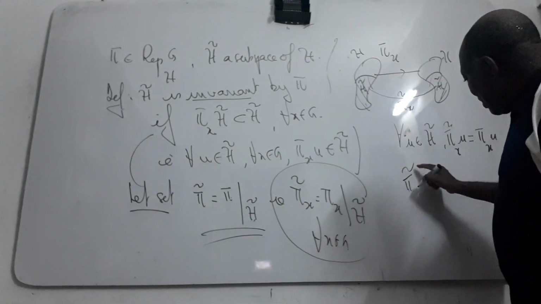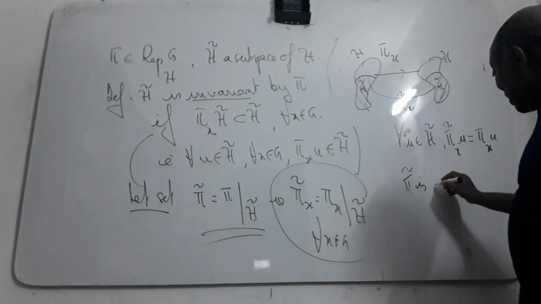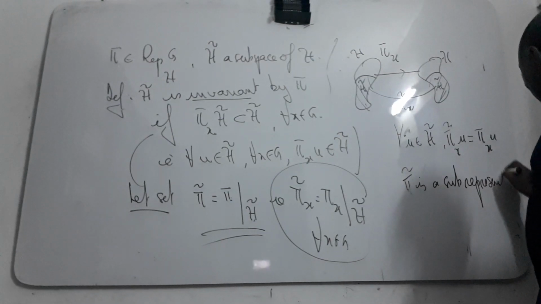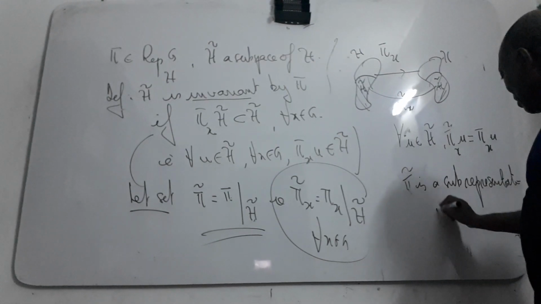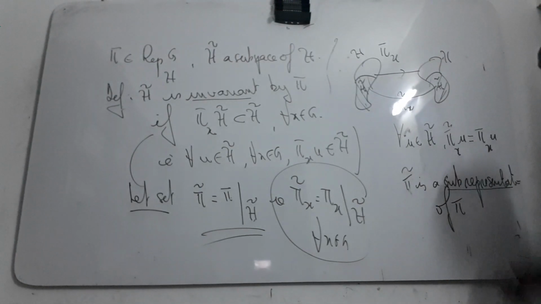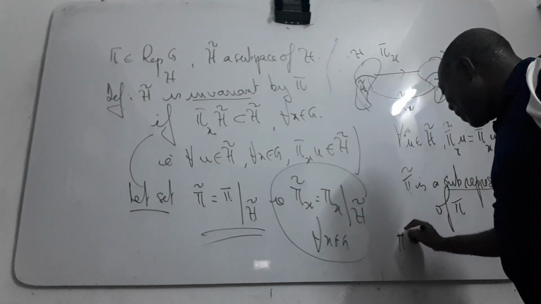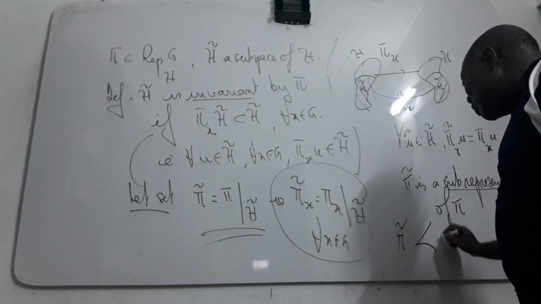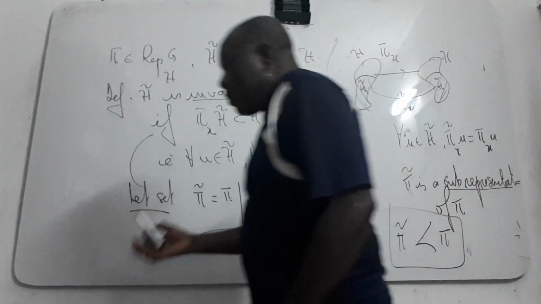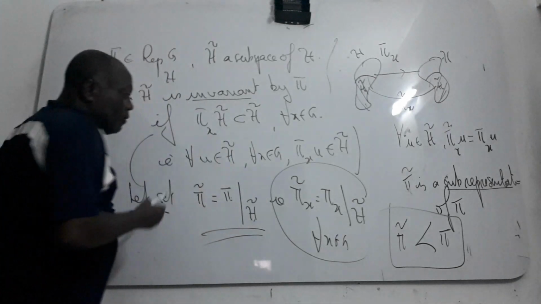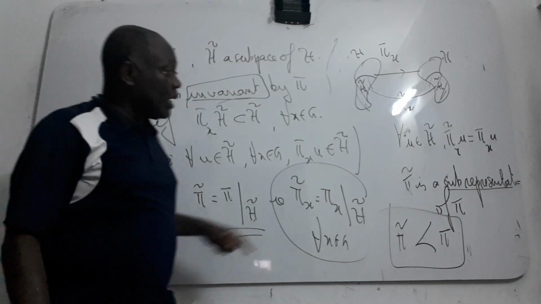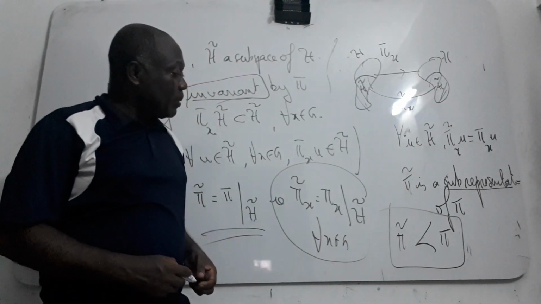Pi theta is a sub-representation of pi. The notation says that pi theta is a sub-representation of pi because pi theta maps some invariant subset of this space. Yes, H theta is invariant, and that is what we put here. It is also the map.